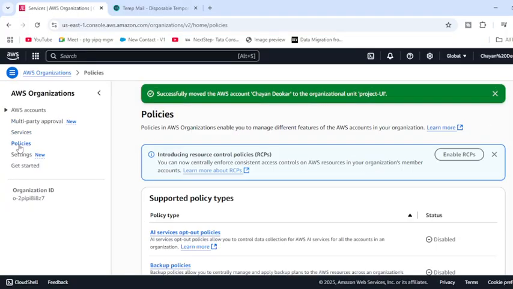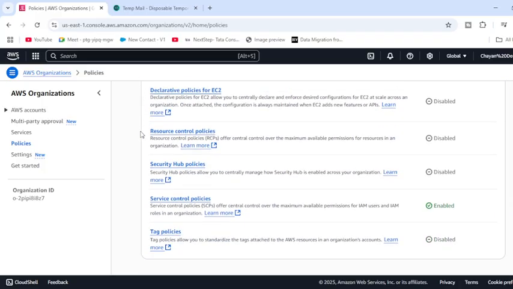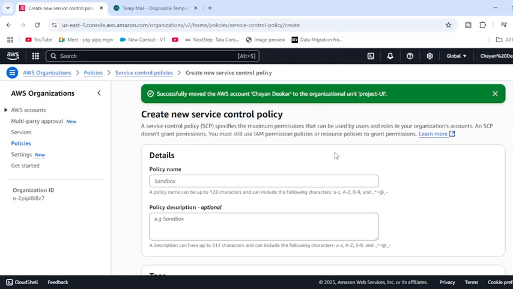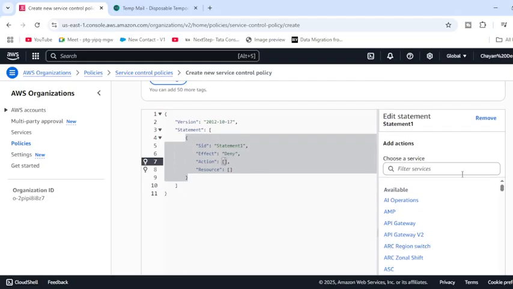Then they also have the policies part. Policies are like what I just talked about, the SCPs. If you want to restrict a person with some kind of policies, this is an SCP policy, service control policies. Suppose you want to create a policy, say named EC2, and you want to give only the EC2 part. So you have to filter it out. What kind of policies do you want to give?